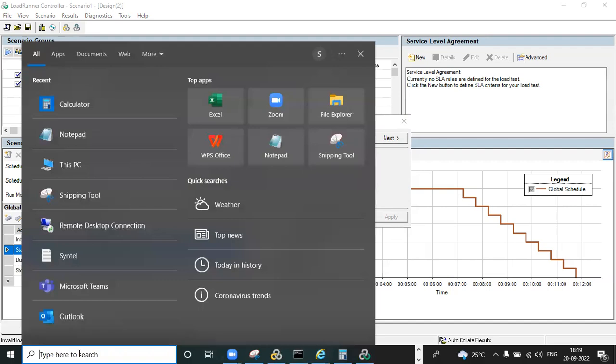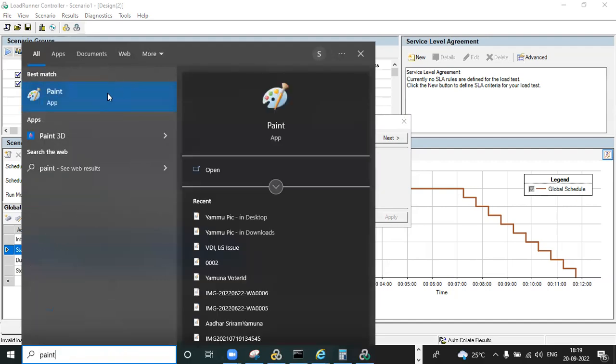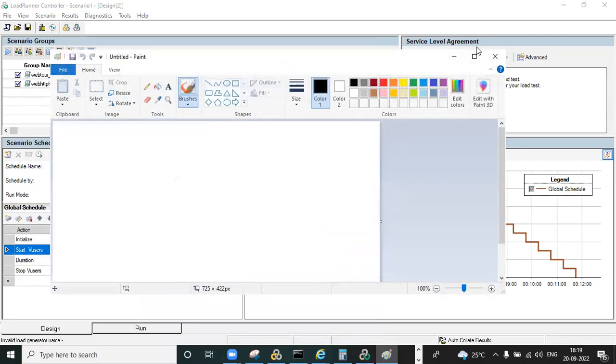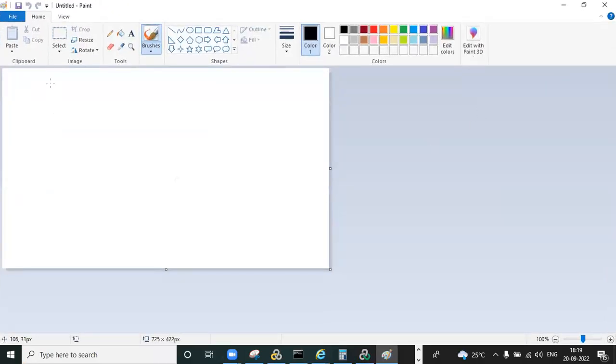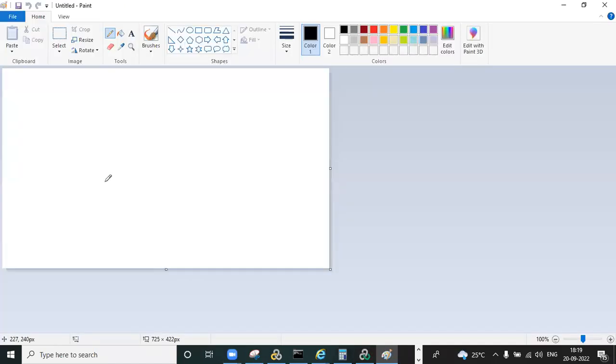I will go over to the paint. So how many total users have we given? 10 users, we have given 10. So we have given the condition. You can observe every one user will ramp up in 15 seconds, meaning every one user will be added every 15 seconds.